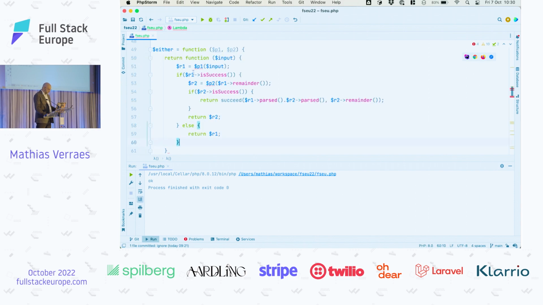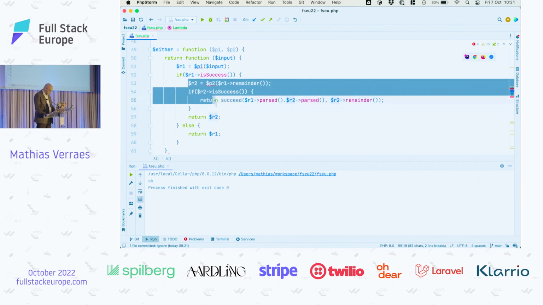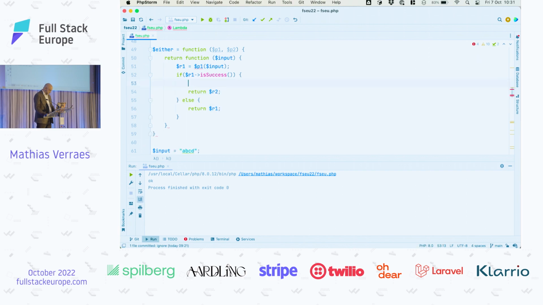So if our first parser succeeds, we just return the result, right? It's actually easier here. If it succeeds, we return the result of the first parser. If it fails, this is where we do the other work. If it fails, we want to try again with the second parser, so we ignore the failure and try again with the second parser.